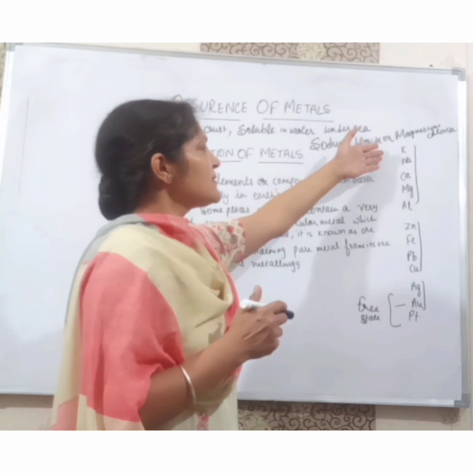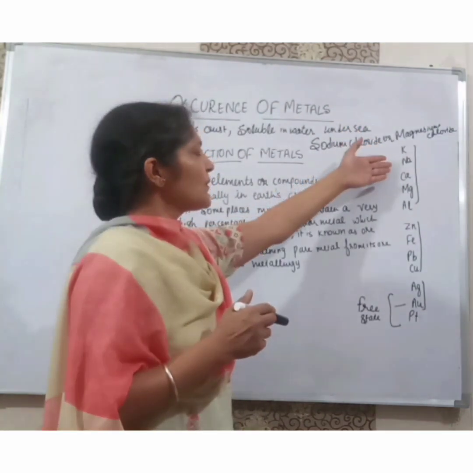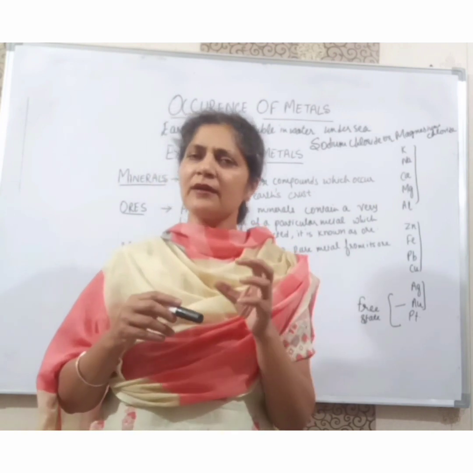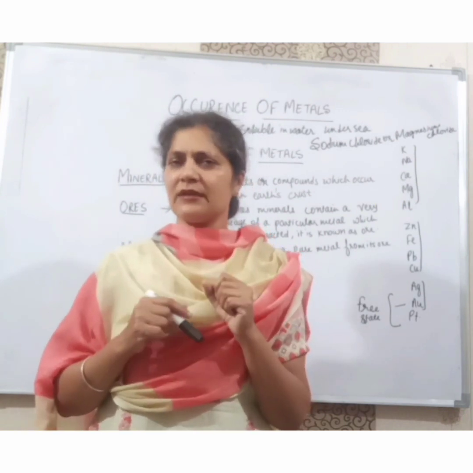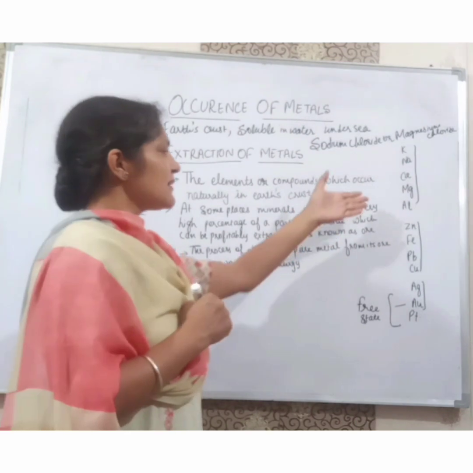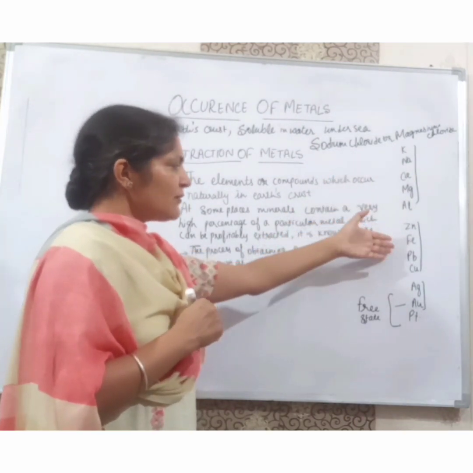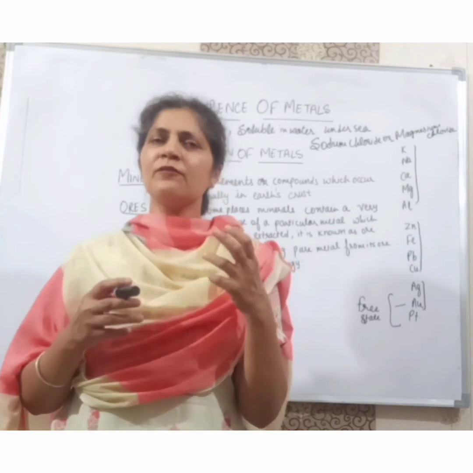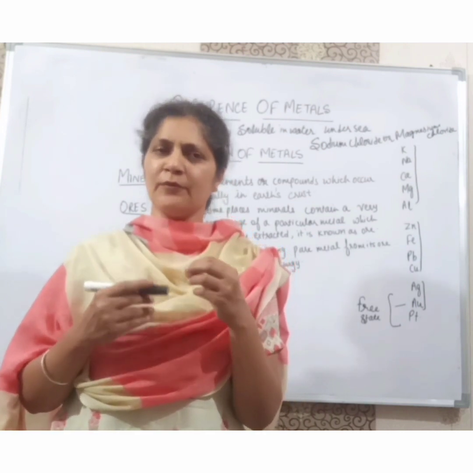Some elements like potassium, sodium, calcium, which are highly reactive, are found in the combined or compound state. The metals which are moderately reactive are also found in the compound state in the form of sulfides or carbonates.